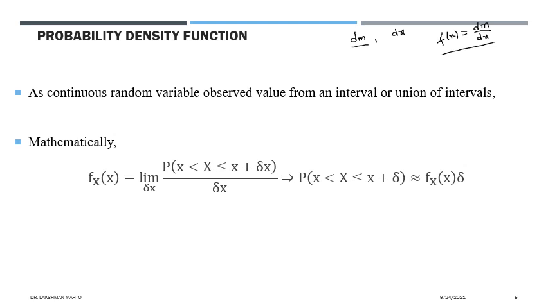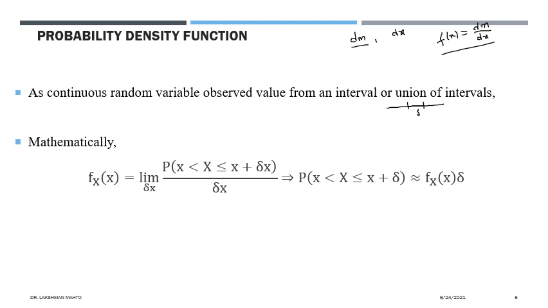A similar concept is coming here. Mass has been replaced by mass with some probability. If you take a very small interval of length delta, what is the probability of this one? We denote it by the probability that x is observing value between x and x plus delta, and we divide it by delta.